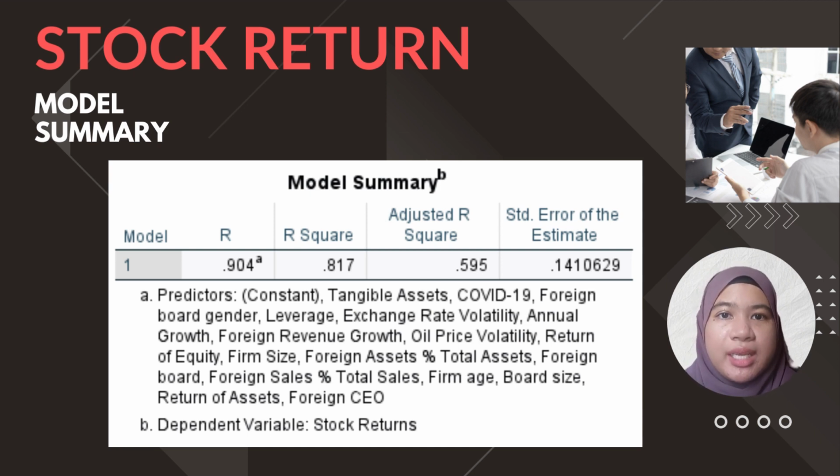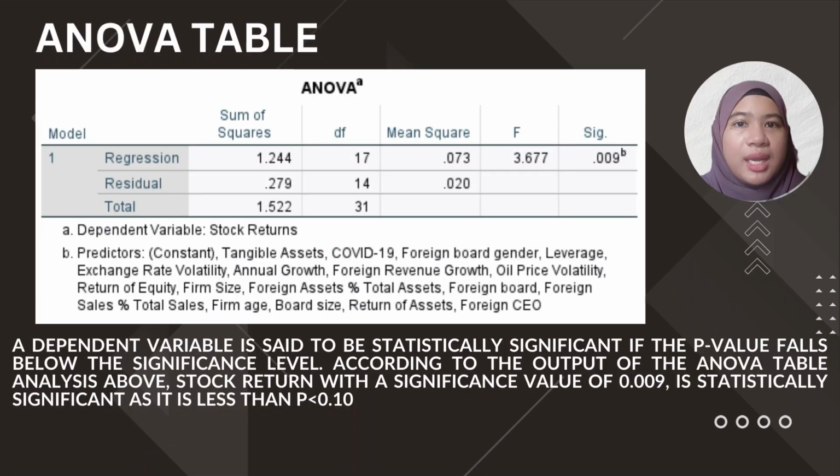According to the model explanation above, the R value, which reflects the multiple correlation coefficient for stock return, accounts for a value of 0.904. As the value is more than 0.5, we can conclude that there is a relatively strong correlation between stock return and its independent variables. The dependent variable stock return is determined using multiple regression analysis based on the independent variables.